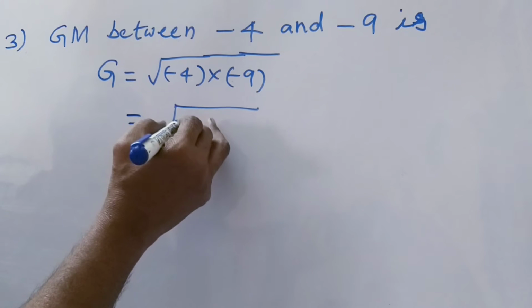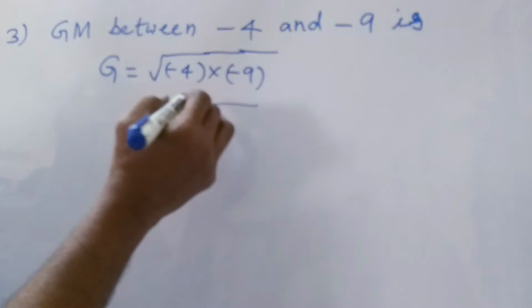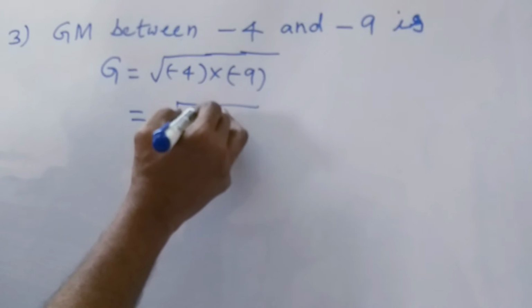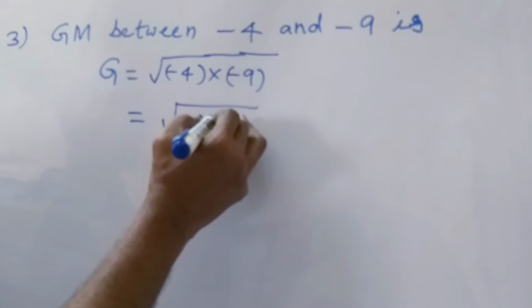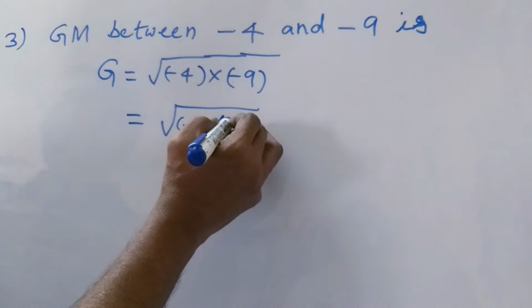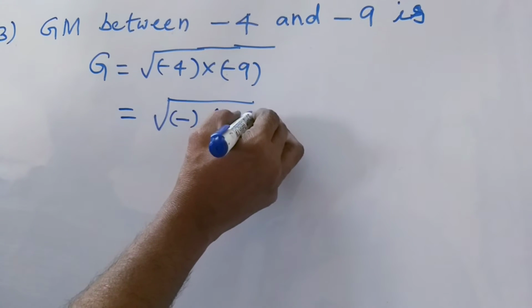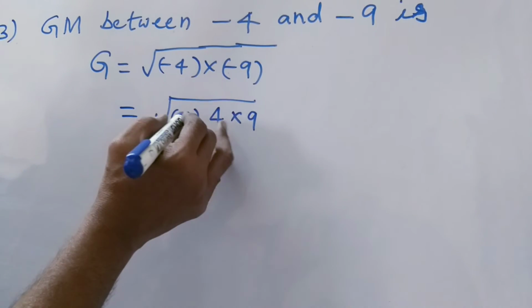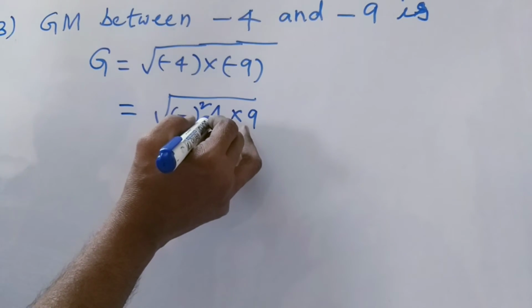So, minus 4, minus whole square, into 4 into 9. Why? Because here minus and minus, both minus are there. So minus square here, 4 into 9.